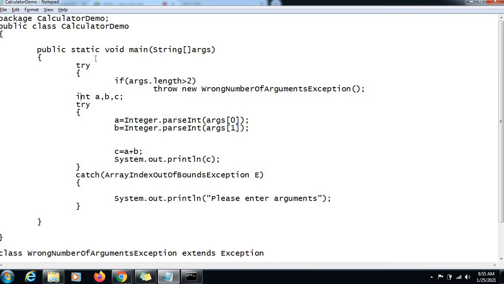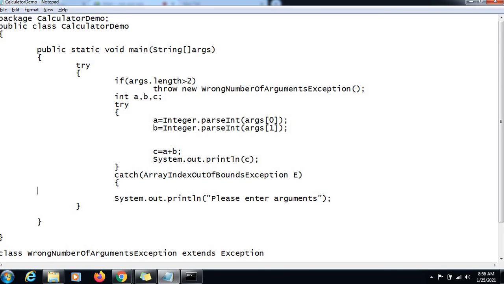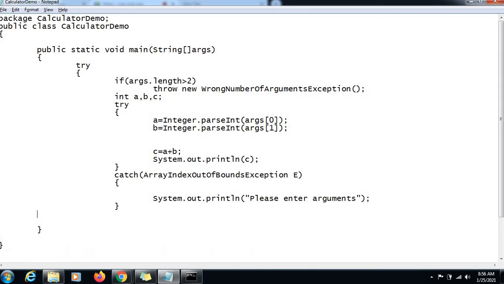Now what we will do, we will put the whole program into a try block, the outer try block. This is a different try block where we are handling a different case, right? So let this be as is, we are not going to disturb it. I'm just indenting the program inside the outer try. So here we will close this try. This is the close of the outer try.